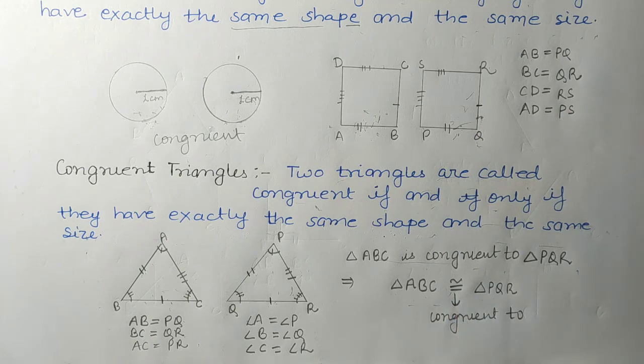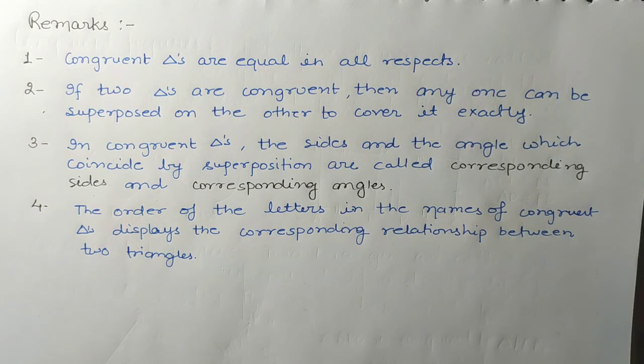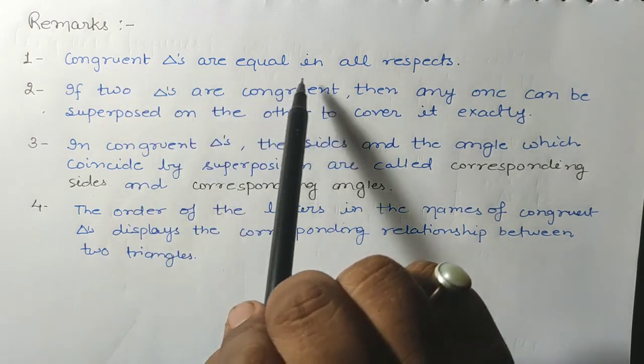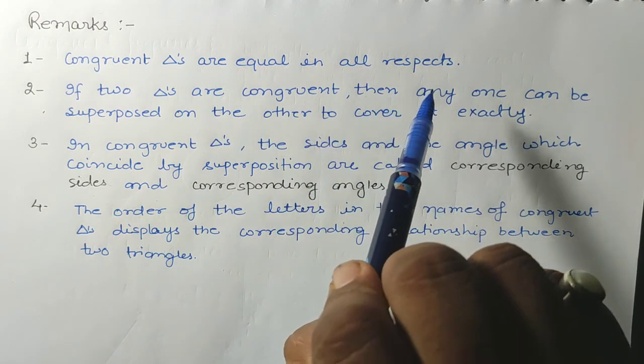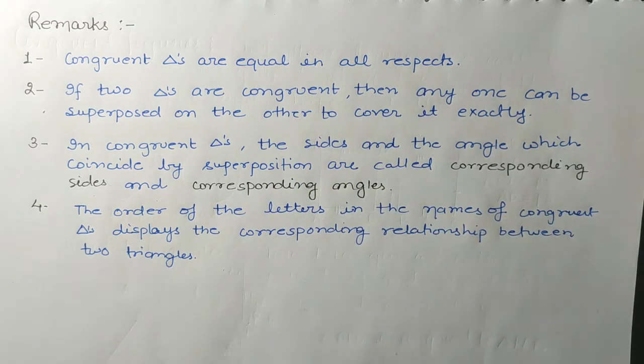Okay students, now let us summarize the topic of congruent triangles. Basically, what we have studied is that congruent triangles are equal in all respects, as we have seen that the triangles are the same in shape as well as the same in size.